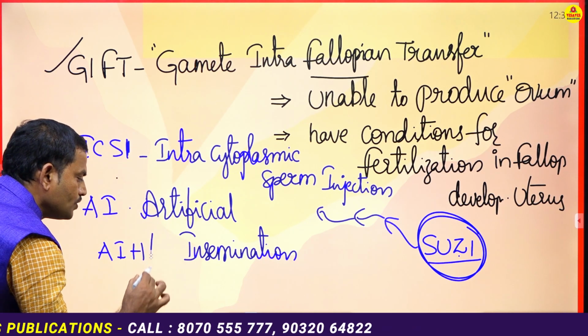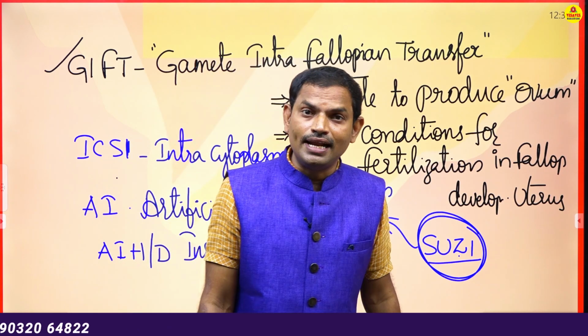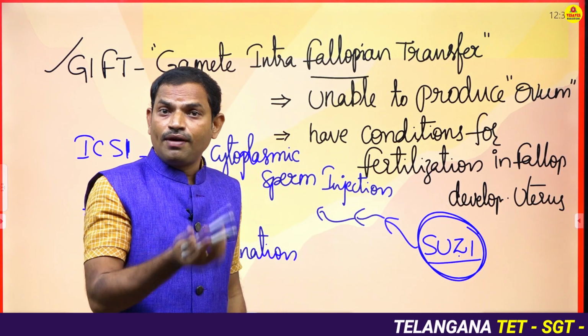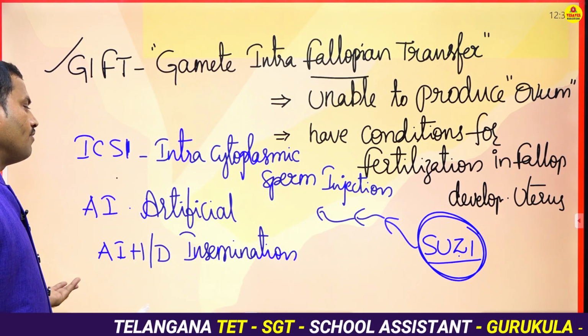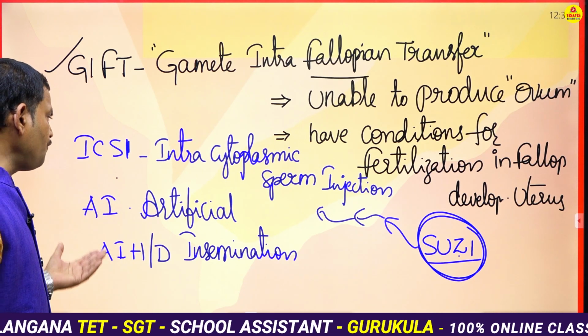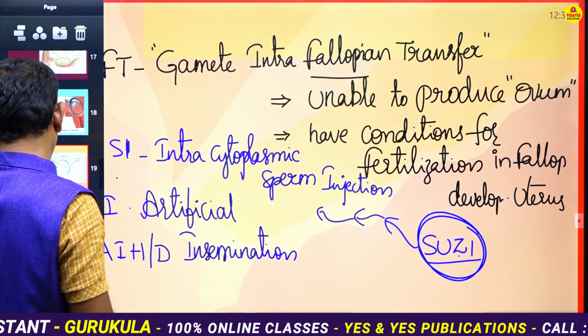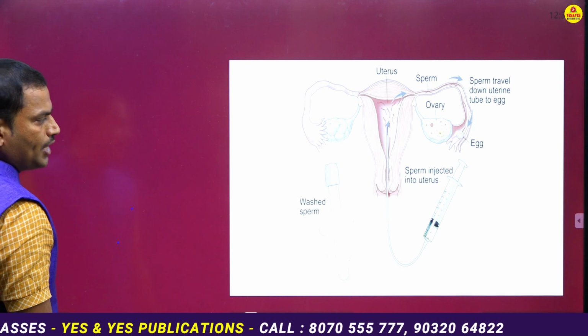Sometimes we can call this AID also, that is artificial insemination from donor. Either from the husband or from the donor, the sperms will be collected and transferred into the female body through a special technique. This is called the artificial insemination technique.